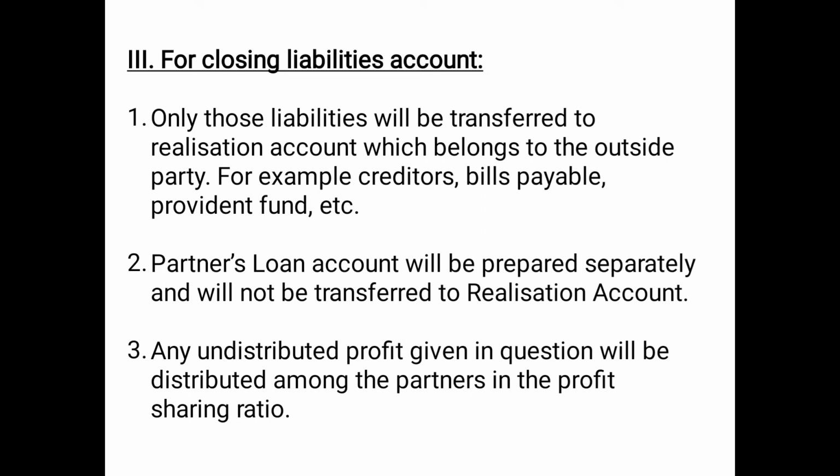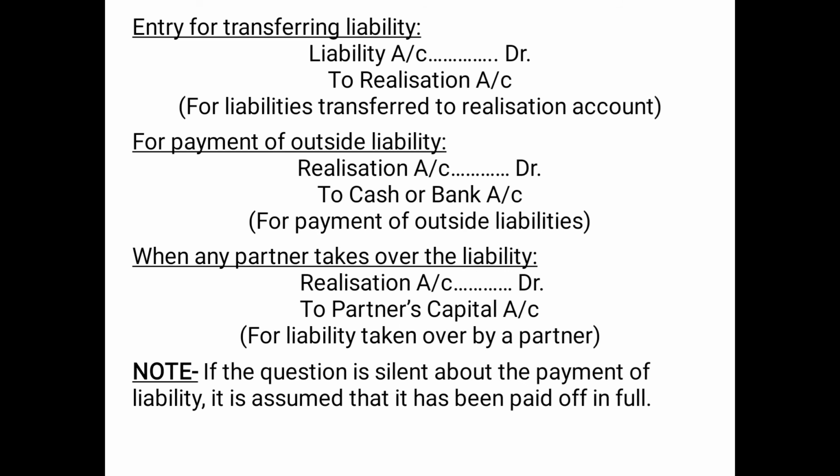Then second point, partner's loan account will be prepared separately and will not be transferred to realization account as we have already discussed. Then third point, any undistributed profit given in the question, for example, credit balance of profit and loss account, reserve, general reserve, will be distributed among the partners in the profit sharing ratio as we used to do. So entry for transferring liability.